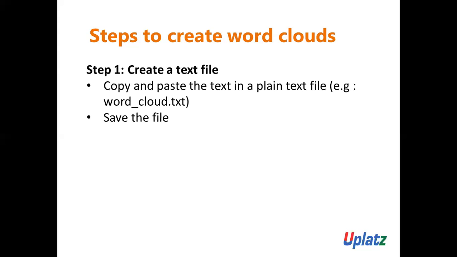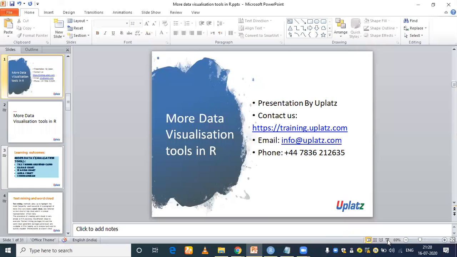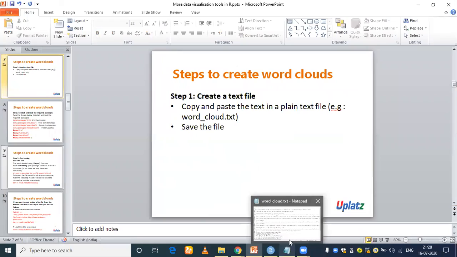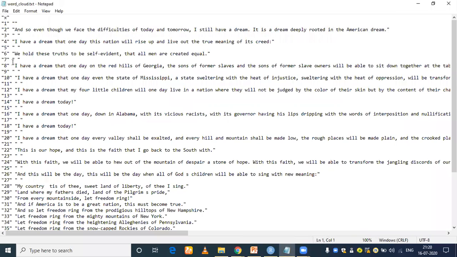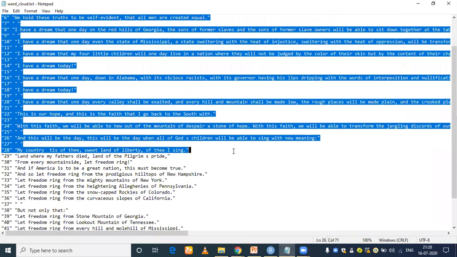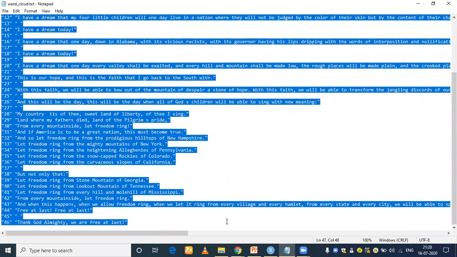So see here, the first step: create a text file. Copy and paste the text in a plain text file. For example, the file we are using here is the word_cloud.txt file, and save the file. Now, if you're wondering what the text is, let me show you. This is my word_cloud.txt file. It contains a lot of data, a lot of words.